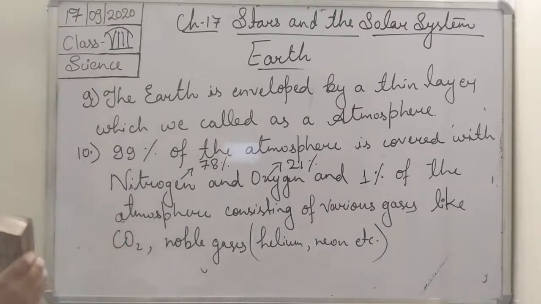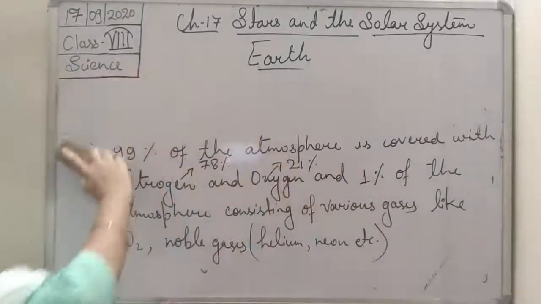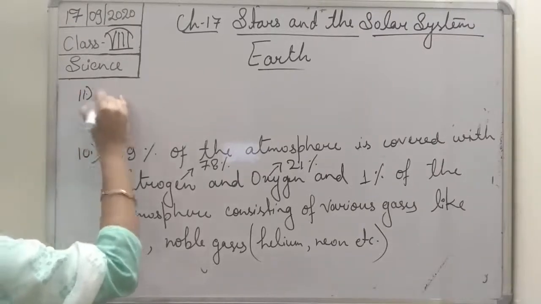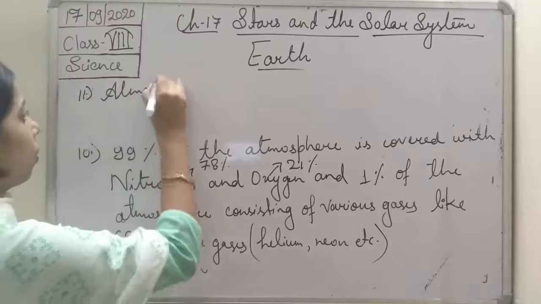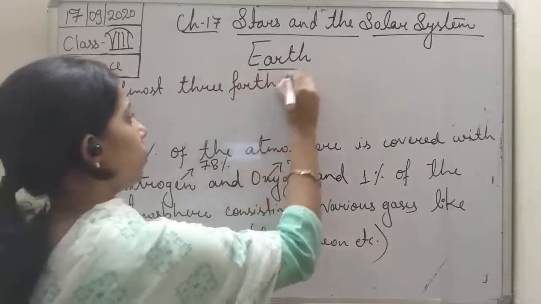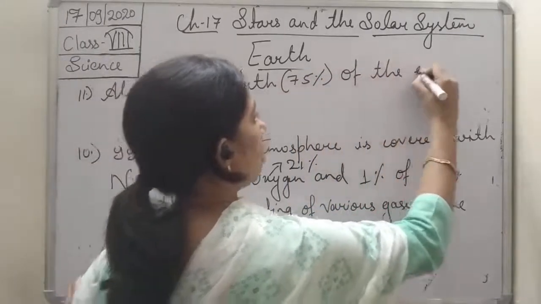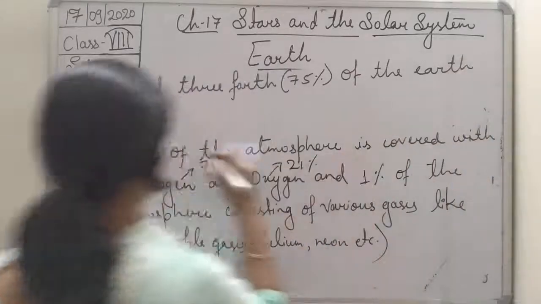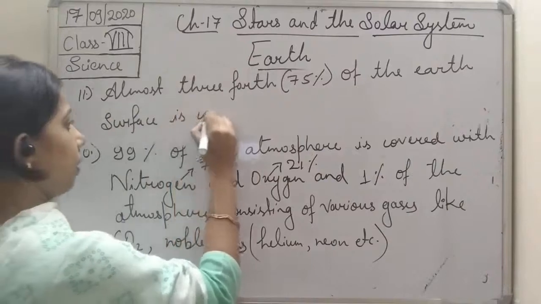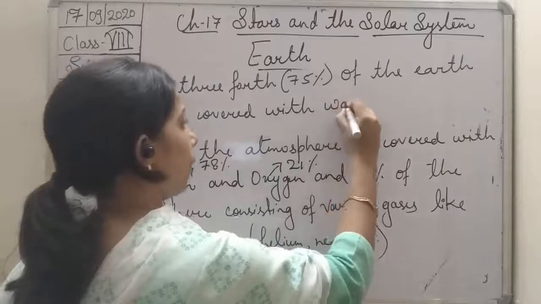So we can write it: almost 3/4, which we call 75%, of the earth's surface is covered with water.